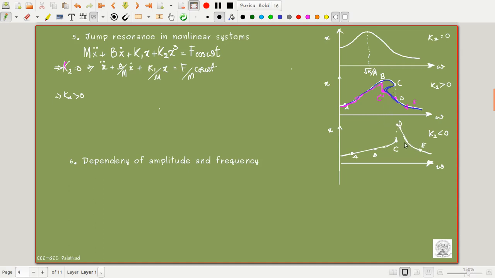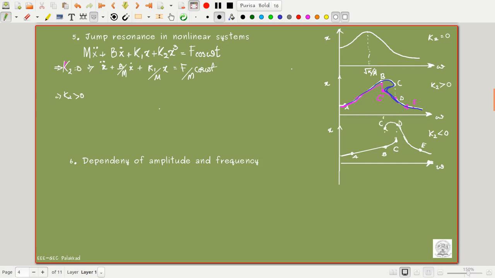So when we try to reduce the frequency, what happens? The curve will be towards this point. Actually, this B had to be somewhere here so that I can draw it a little more clearly, so that I can jump from this point. So when I reach somewhere here, this is some C dash.